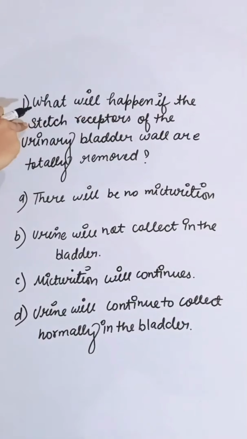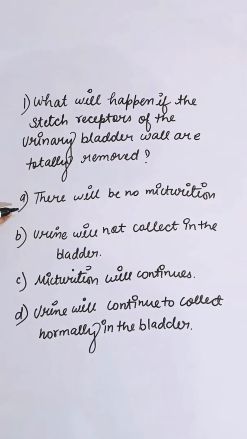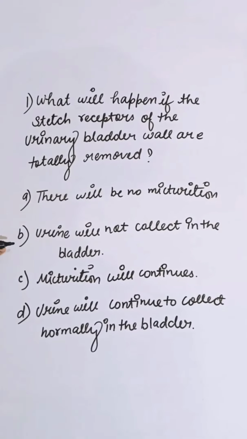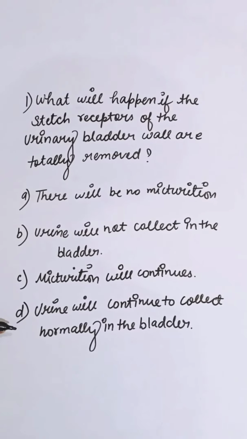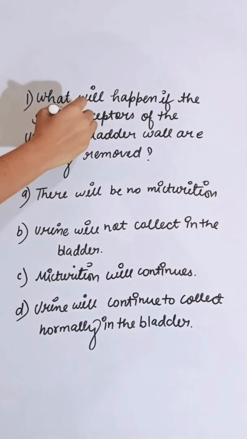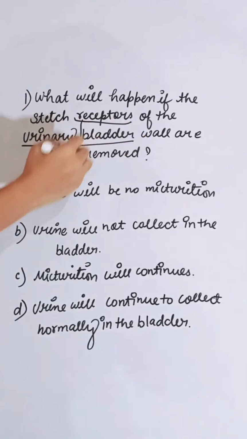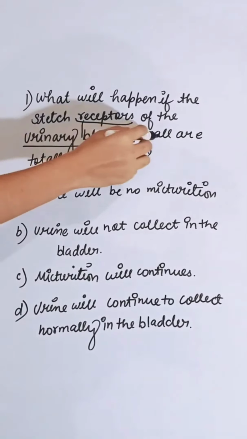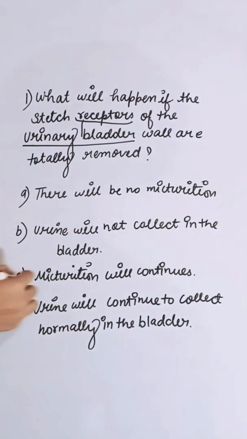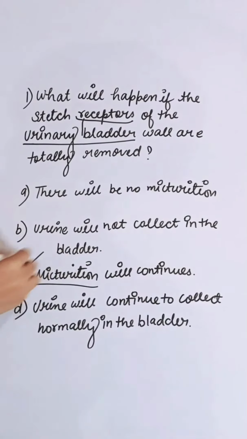What will happen if the stretch receptors of the urinary bladder wall are totally removed? First option, there will be no micturition. Second, urine will not collect in the bladder. Third, micturition will continue. And fourth, urine will continue to collect normally in the bladder. Receptors control the urinary bladder to release urine. If the receptors are not present and the urinary bladder wall is totally removed, then continuous micturition will occur. Micturition means release of urine. So the correct answer is C.